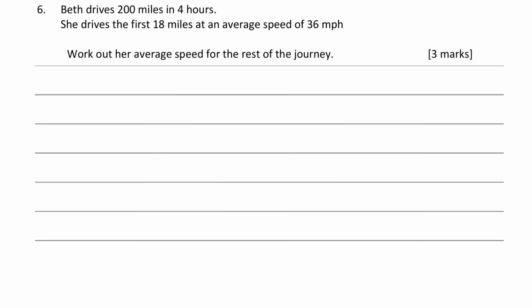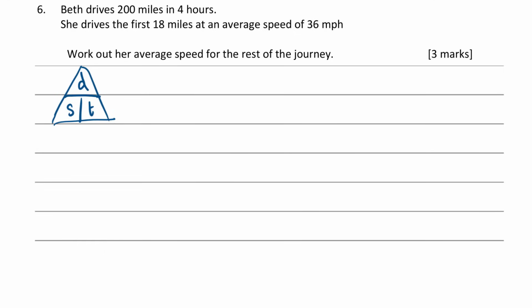So we've got a question here involving distance, speed and time. You can remember how these are related using this triangle. It's the DST triangle. D at the top, S and then T. They're alphabetically listed, aren't they? D, then S and T. And this tells you how those three things are related to each other.